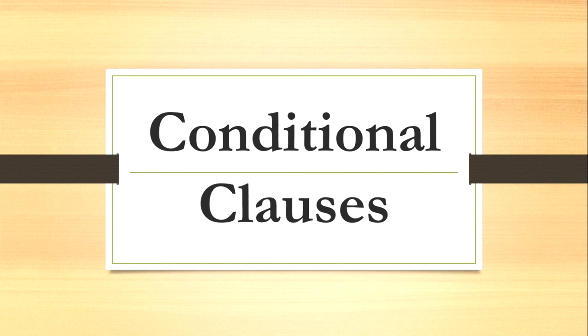If it is a possible condition, if it is a type 1, how could you identify that? There will be a main clause with will or can plus verb 1. How will you identify the hypothetical condition? In that you have a simple short form. In this sentence you will have would or could plus verb 1.